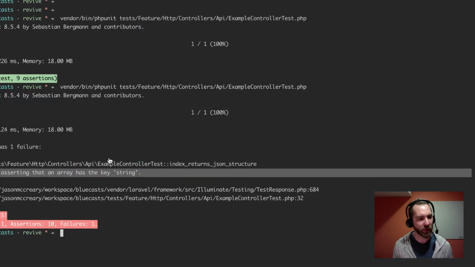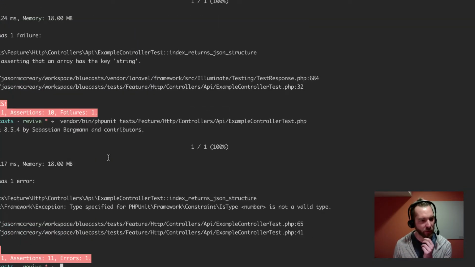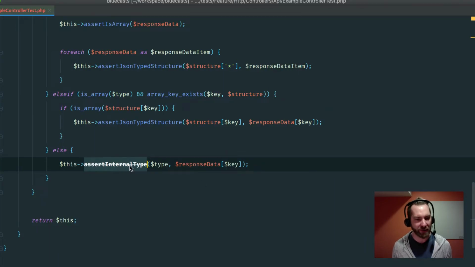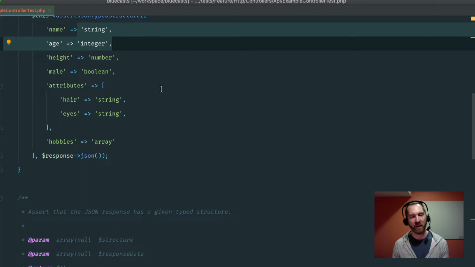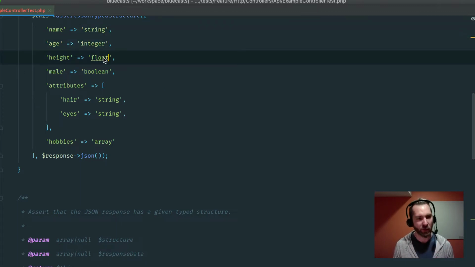But again, let's see where this goes. Okay, type specified for isTypeNumber is not a valid type. Okay, so this is actually working. It's getting down to here, and it's not liking that we didn't use PHP data types here. So quickly, let's just change this to a float.